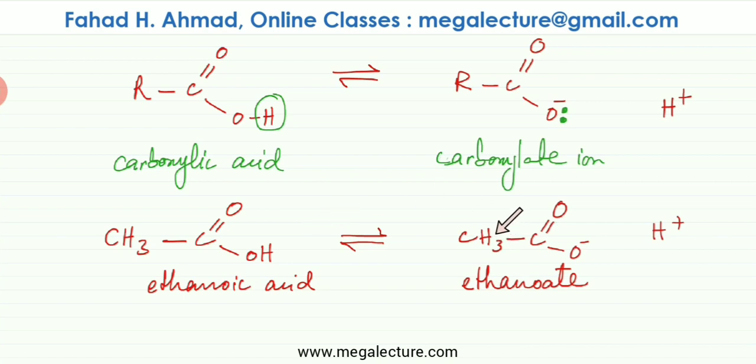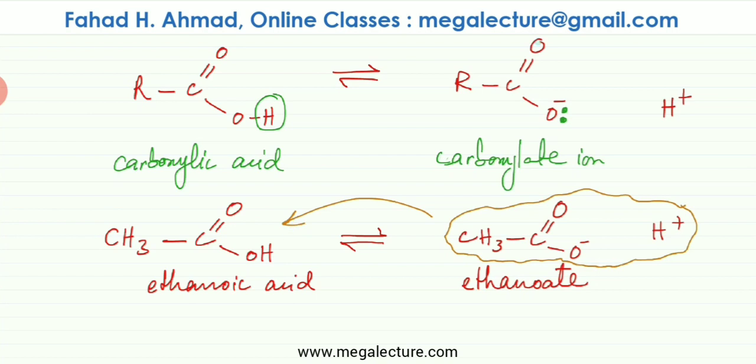It dissociates or ionizes more compared to the others. So we are going to focus on this carboxylate ion and how strongly it's going to be attracting H plus 1. If the attraction for H plus 1 is strong, then the reverse reaction would occur and dissociation would not happen, because if the negative charge is very strong, the H plus 1 would be strongly attracted back and it would not dissociate. If the negative charge is weaker, then it's not going to attract the H plus 1 ion, and there would be less chances of this reverse reaction happening.